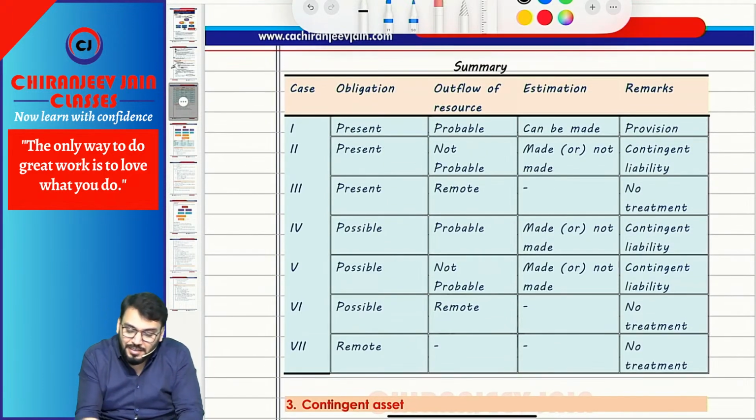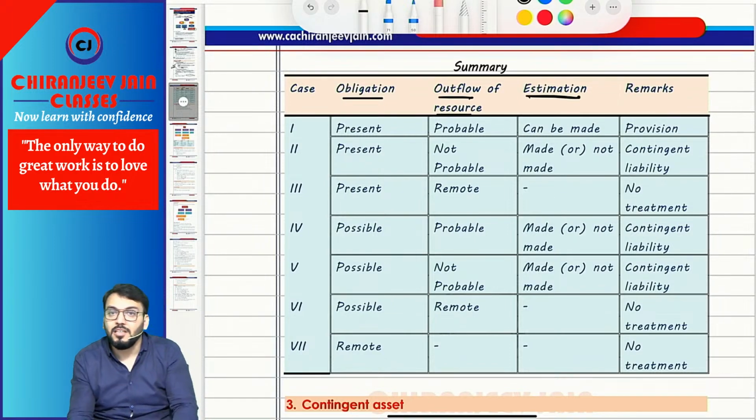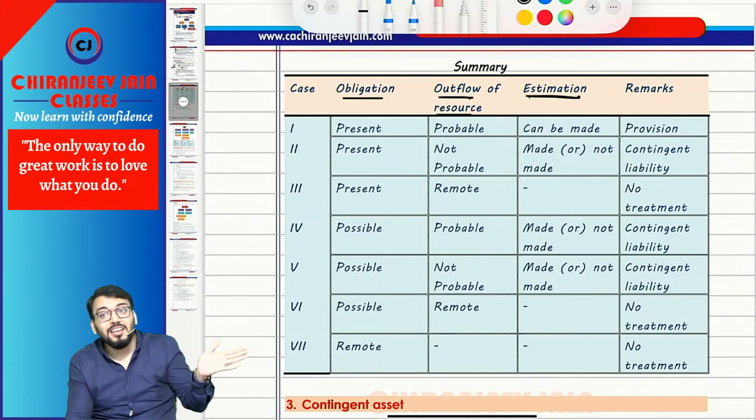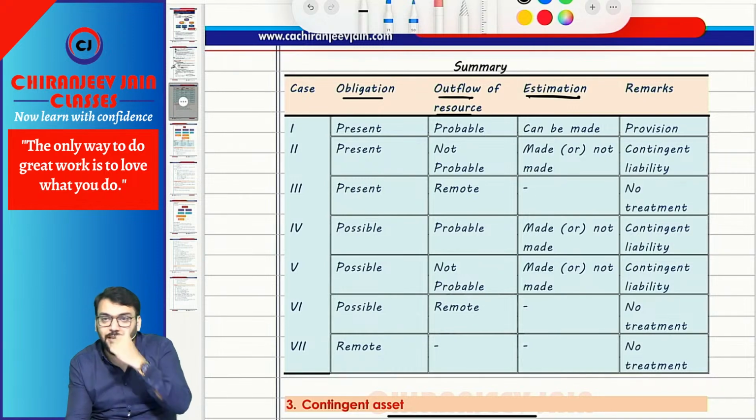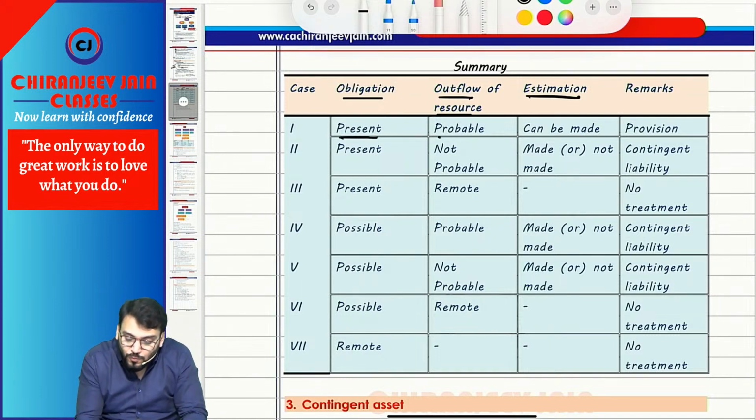Whenever questions come, always think about obligation, outflow of resource, and estimation. If all these three conditions are satisfied, provision. If any one of these three conditions is not satisfied, then either contingent liability or no treatment. So if there is a present obligation, outflow of resource probable, and estimation can be made, then what?